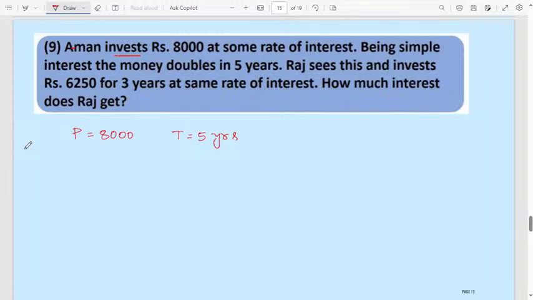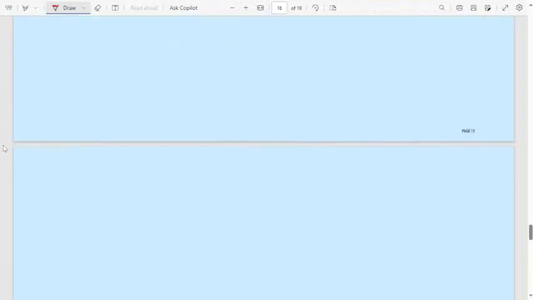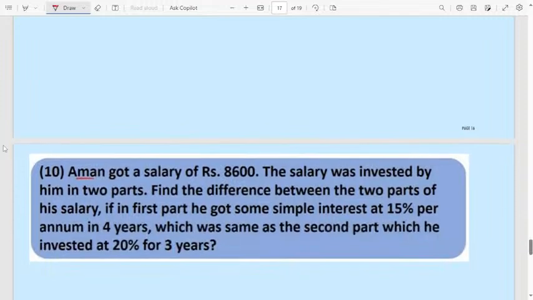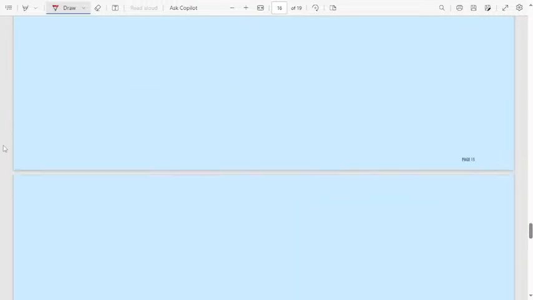What is the rate of interest they are asking here? Okay. Some different problem I am having, or the same set of problems. One minute, I will check. Okay, correct.